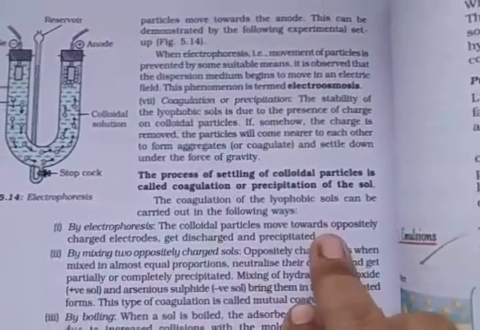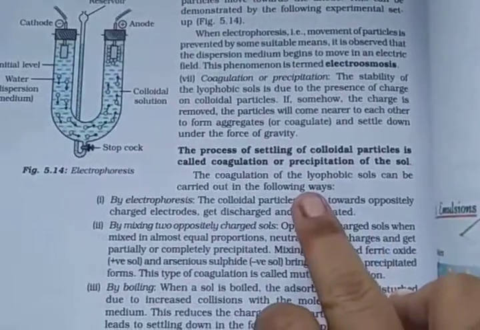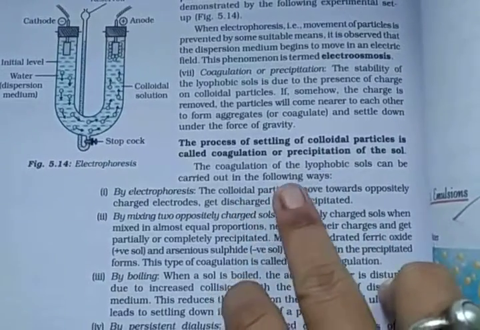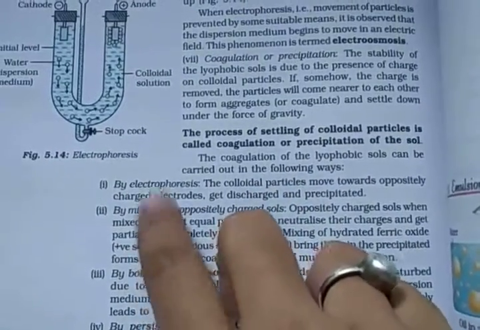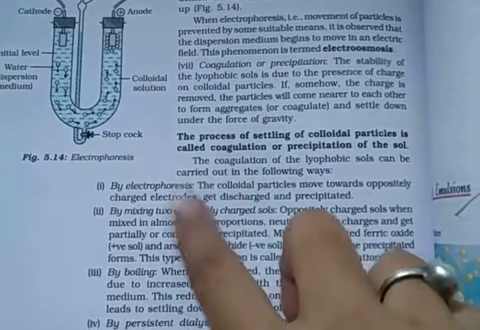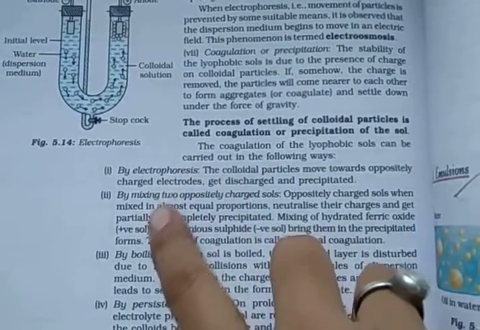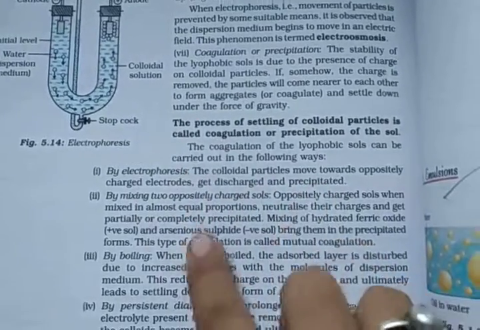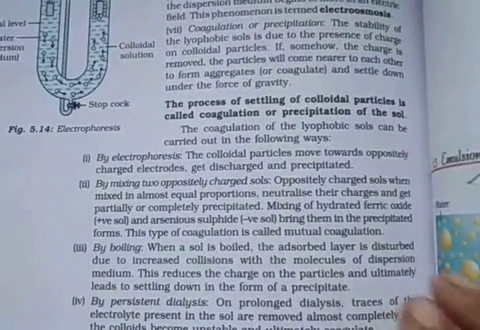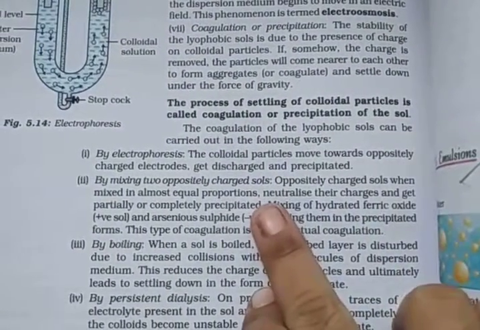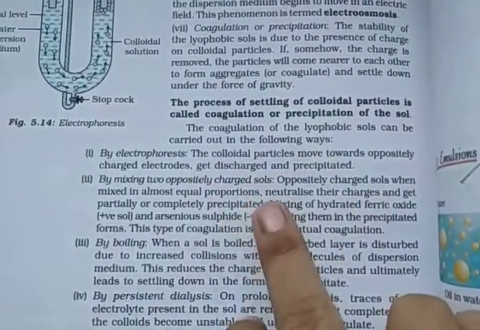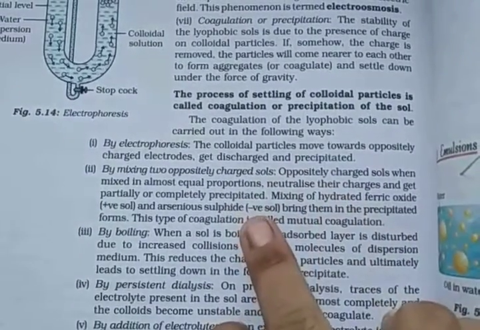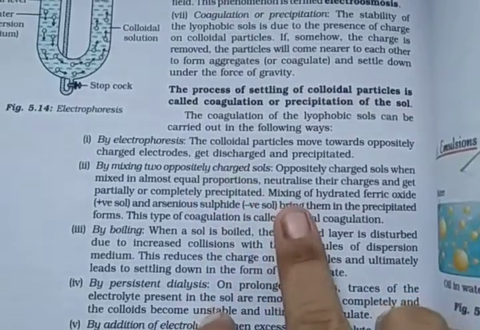Coagulation or precipitation of the sols can be carried out in the following ways. First, by electrophoresis: colloidal particles move towards oppositely charged electrodes and then get discharged and precipitated. Second, by mixing two oppositely charged sols. Oppositely charged sols when mixed in equal proportion neutralize their charges and get partially or completely precipitated.